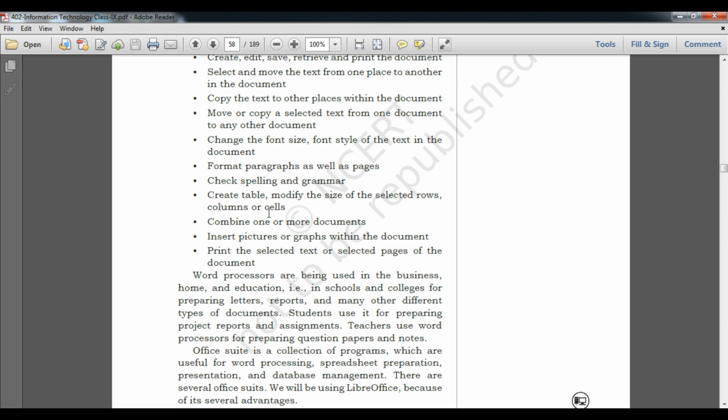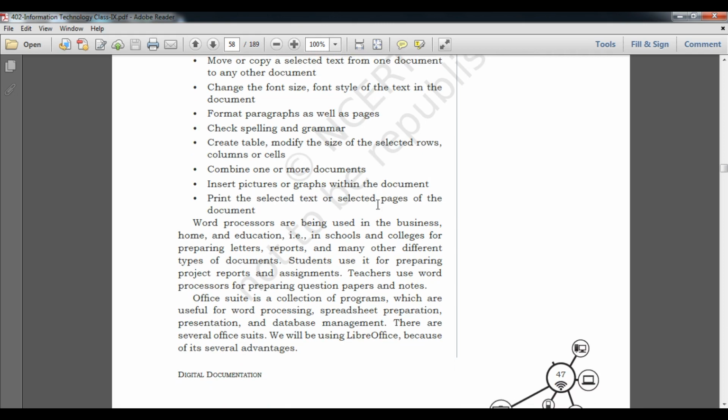Now, combine more than one document. Okay, student, it allows us to combine more than one document also. Insert pictures or graphics within the document. Yes, this is a unique feature of advanced word processing software. In the earlier typewriter it was not possible to insert an image, I mean graphics, within the document or page. And print the selected pages of the document.